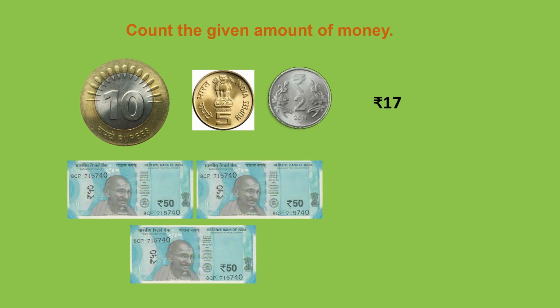Now we have three notes of rupees 50. Rupees 50, rupees 50 and rupees 50, three times. So this will make in all rupees 150. So this way we can add or subtract money of any of the denominations, but we will add the same way as we do other simple additions. But don't forget to write rupee symbol whenever you are adding or subtracting money. Without this, we cannot identify whether we are adding or subtracting money. So in case of money addition subtraction, you need to put the symbol of money.